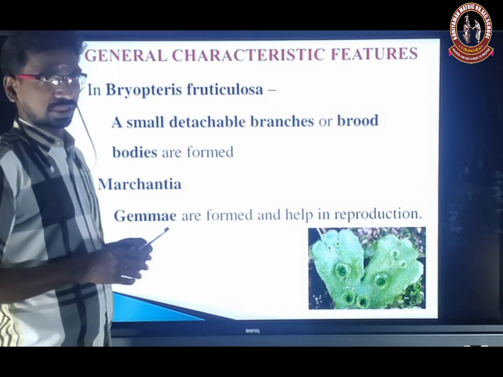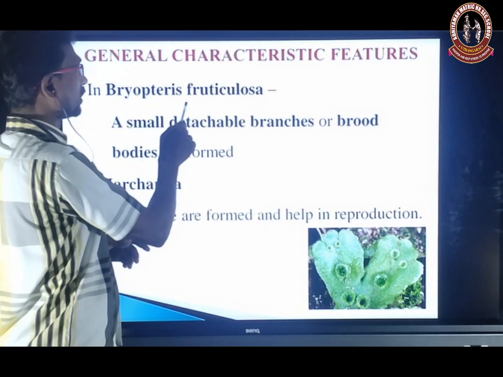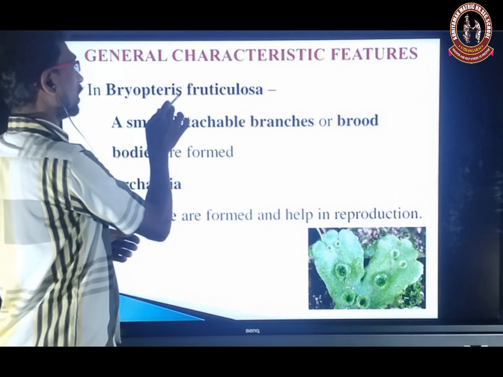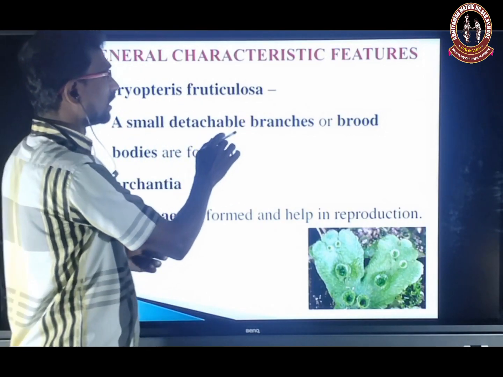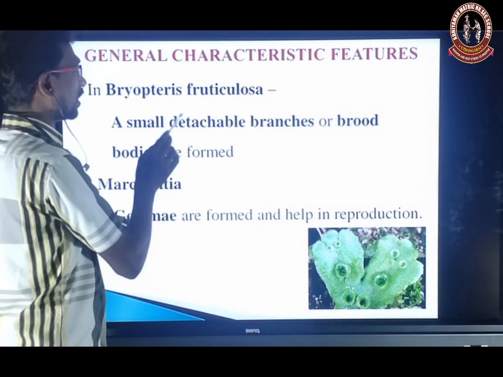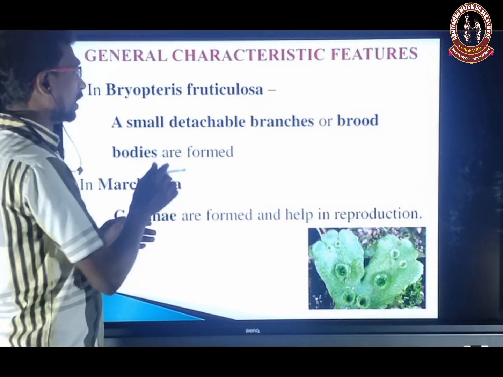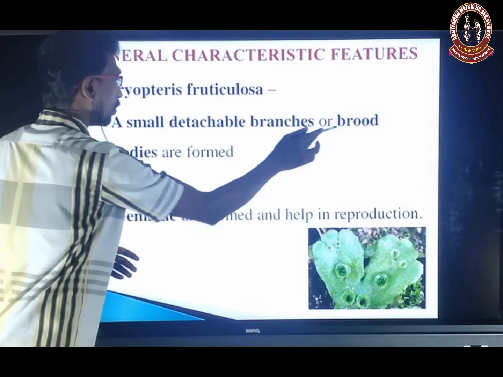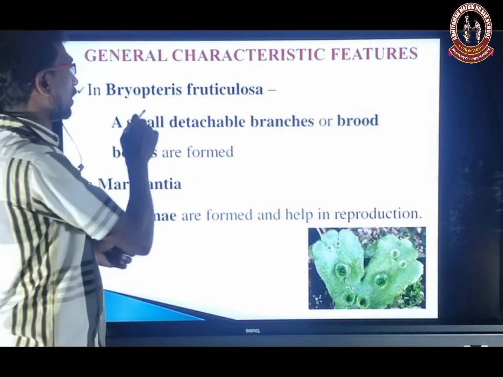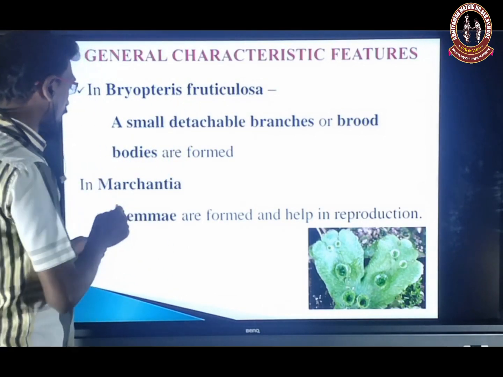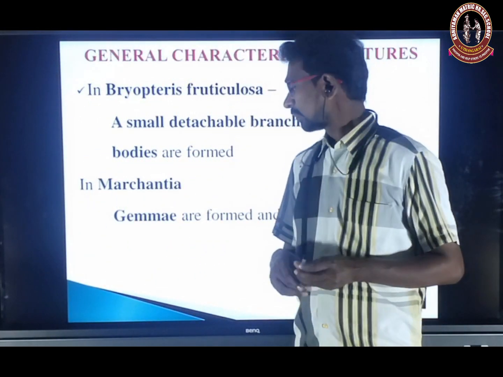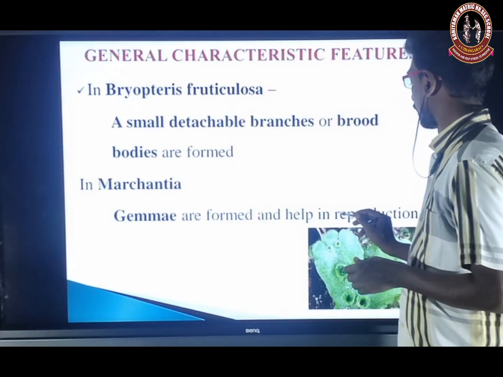In Bryopteris, this is Bryopteris fruticosa. Once again, Bryopteris fruticosa: a small detachable branch or brood bodies are formed. So in this group, vegetative reproduction is carried out by detachable branches or brood bodies. Next, in Marchantia, the development of gemmae.